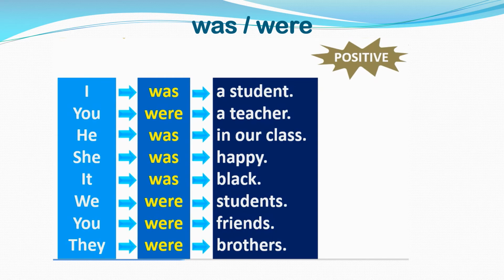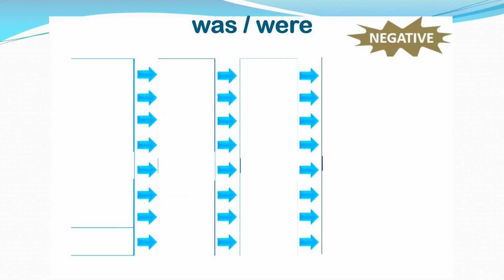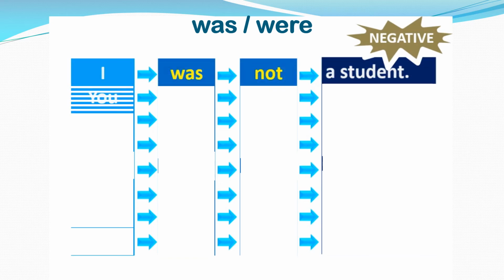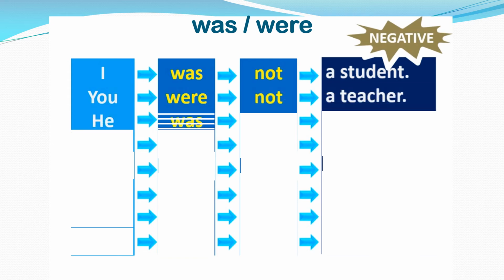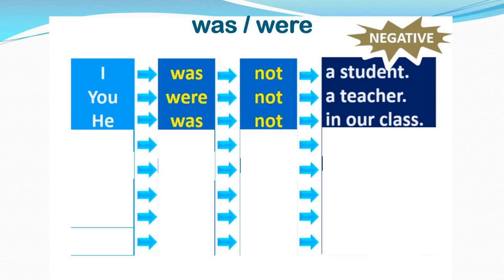Now let's see negative sentences. I was not a student. You were not a teacher. He was not in our class.